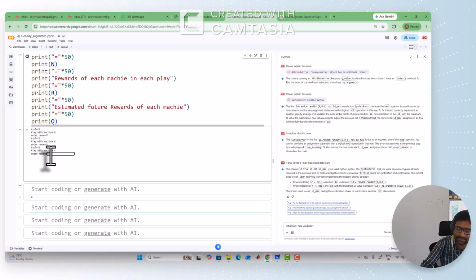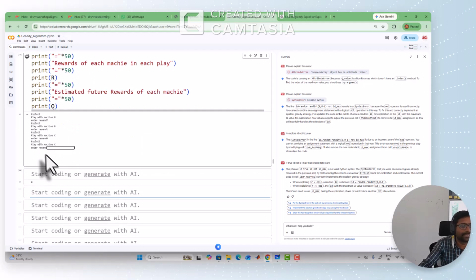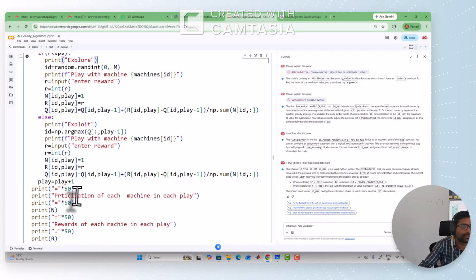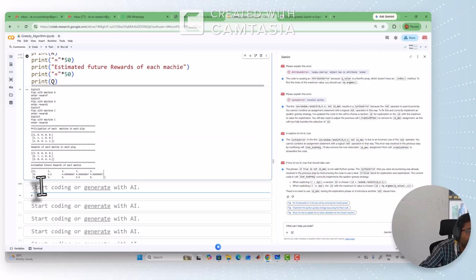So maybe this is about the 6. Play with machine C, then it gives the 6. Then again play with machine C, exploit highest reward, and this is the 4. That's it. It will print everything. So you can see here, the first column is the play by the employee, 0th play. In the first play, it is suggesting go with B. Reward is 7. Then estimated is 6.5.